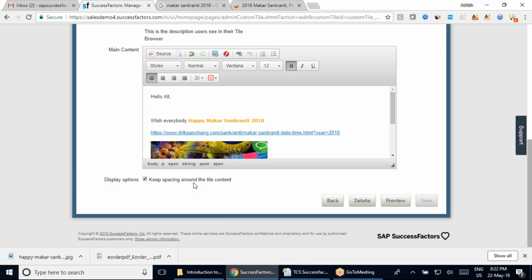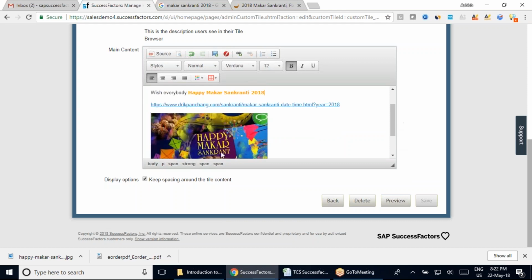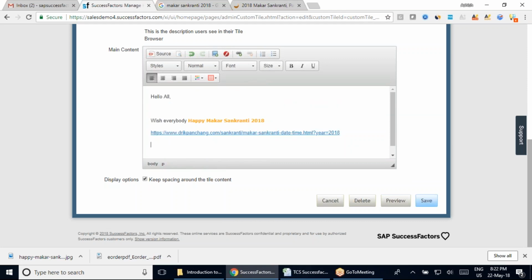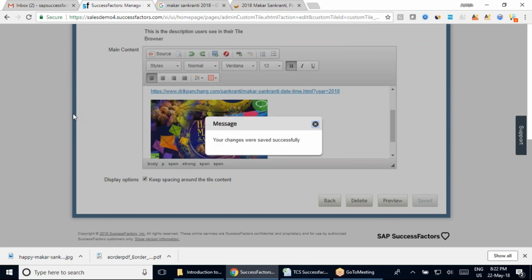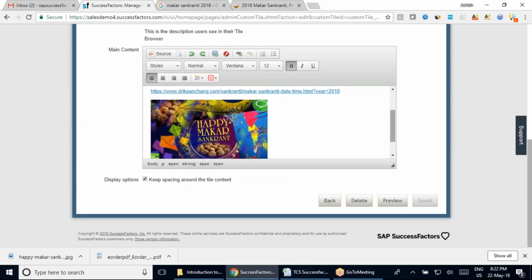Keep spacing around the tile content, but if I move this here, then the save option. Okay, let's remove this picture. I think in that case the save option is going to come. But ideally this is not the case, team. Whenever you add your hyperlink, automatically the save option is going to come here. So here you can see if I move it back, again the save option has come up here. If I go ahead and save this, my save has happened.